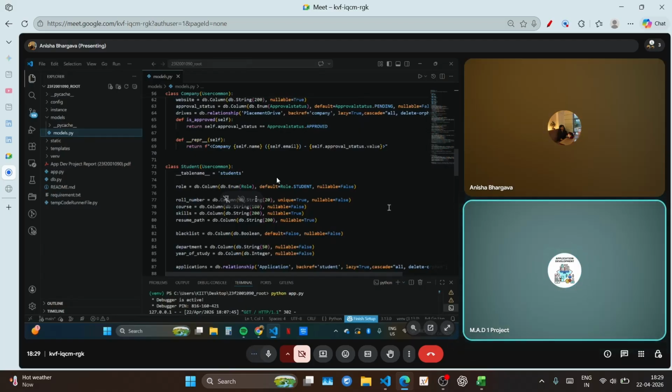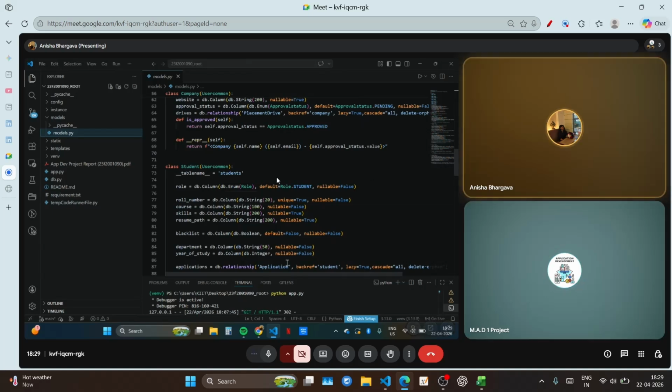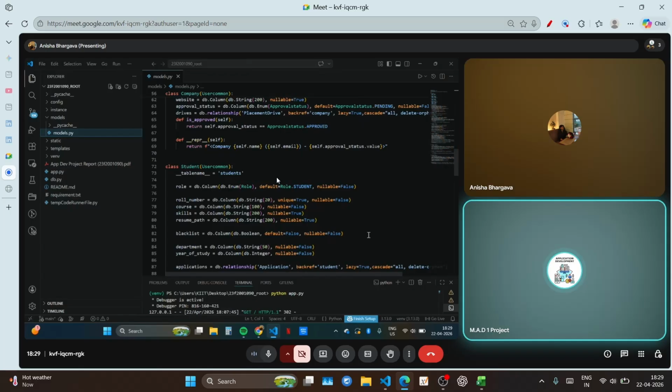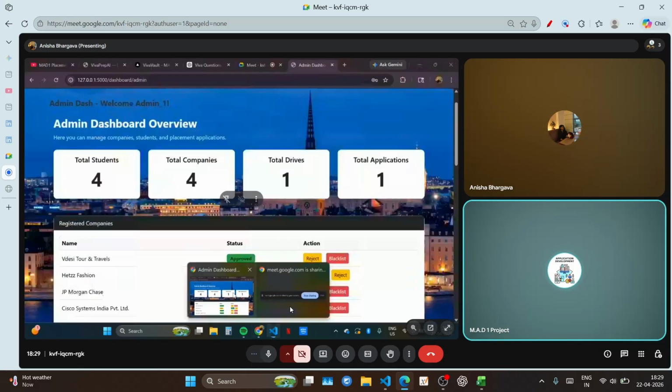Now you may illustrate your UI, and with the UI, you must show your HTML code.